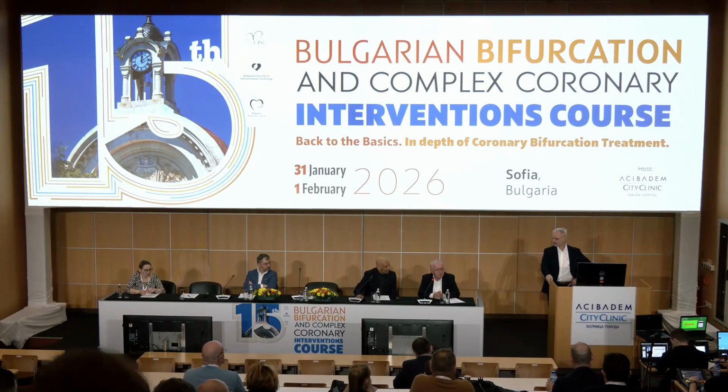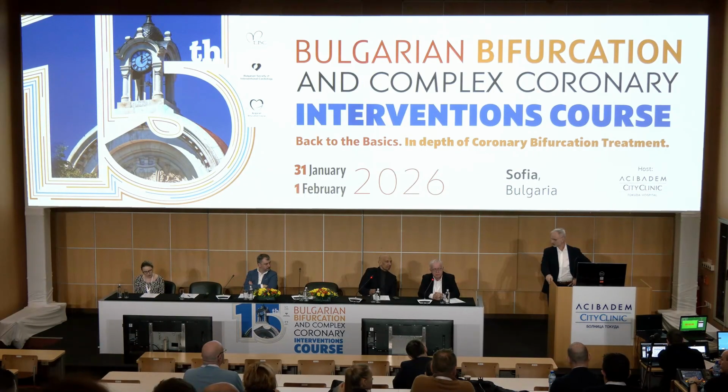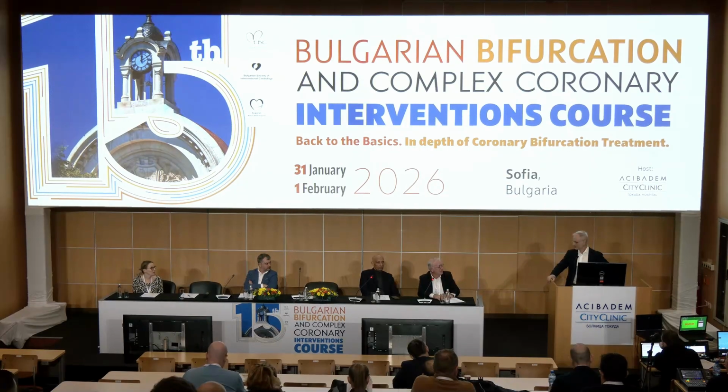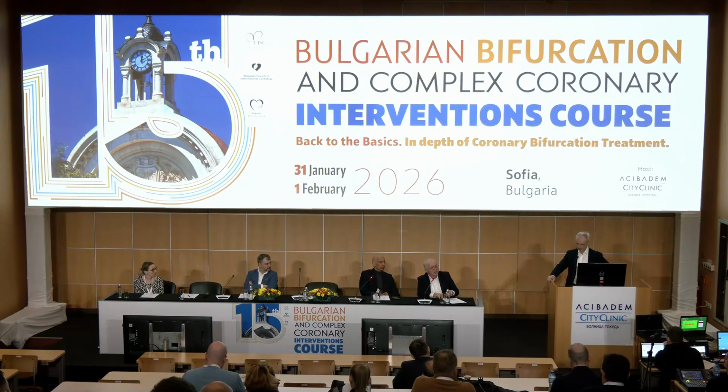I have something I learned in performing CTO, when the side branch is in the corpus of the occlusion. When it's a big branch, like the big diagonal you have shown, this is justified to open it. But we learned the lesson from Bonkolku. If you have three diagonals, and one of the three is missing, it's probably not necessary to open it, because the system to collateralize the diagonal is much better than the system to collateralize the LAD.